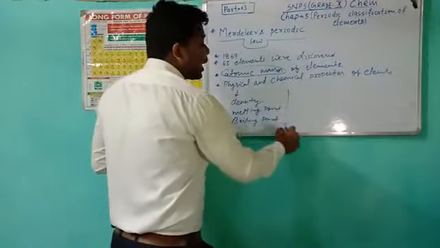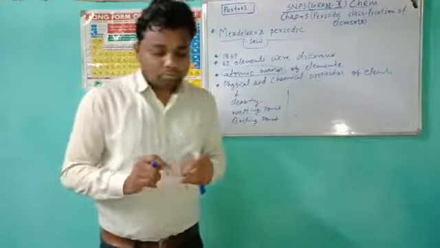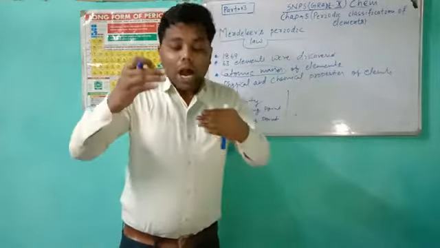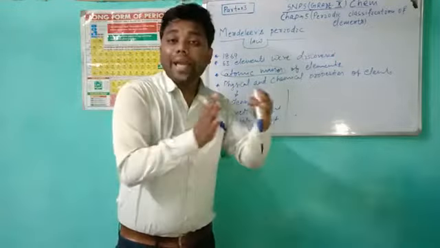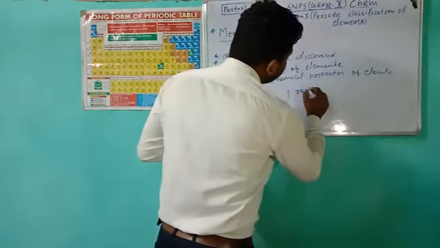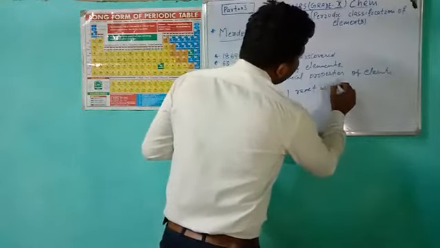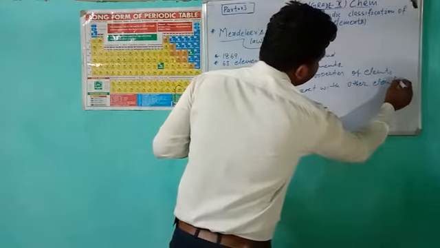And what about the chemical properties? Chemical properties describe how an element reacts with other elements.